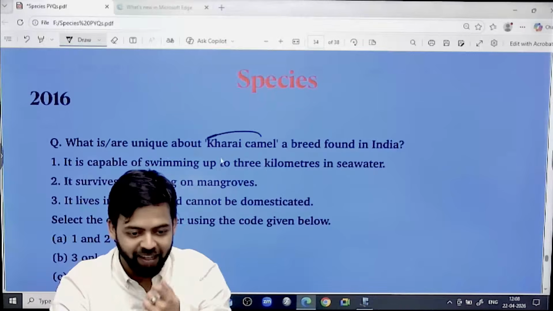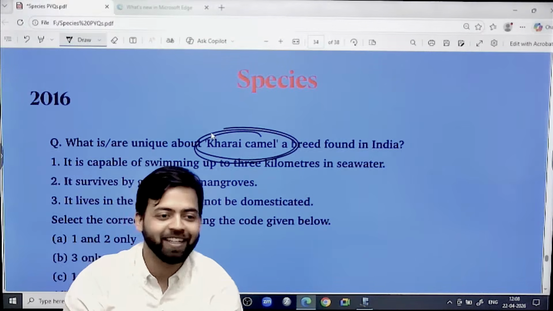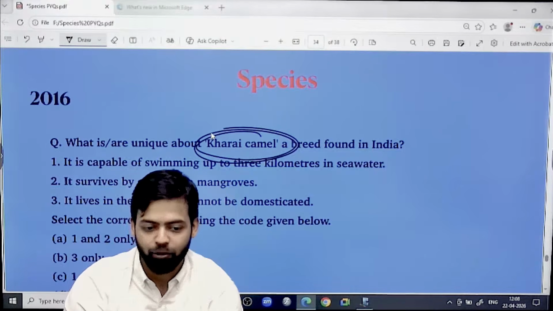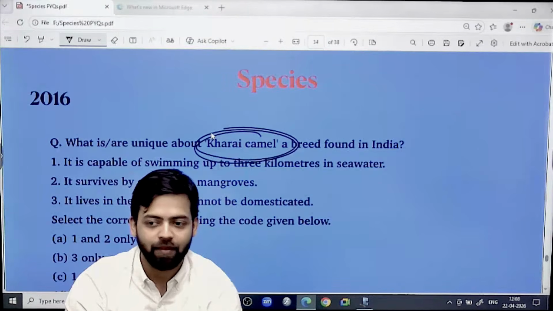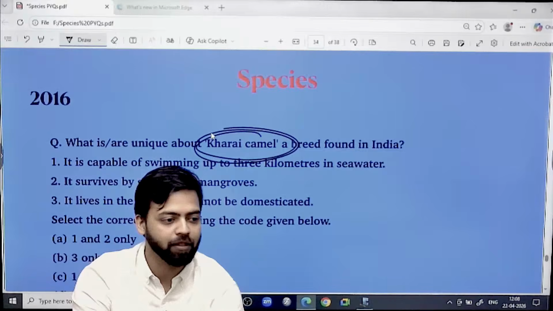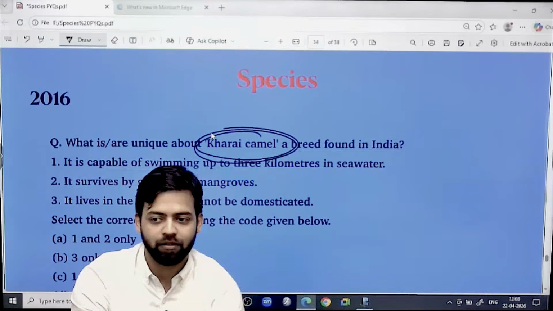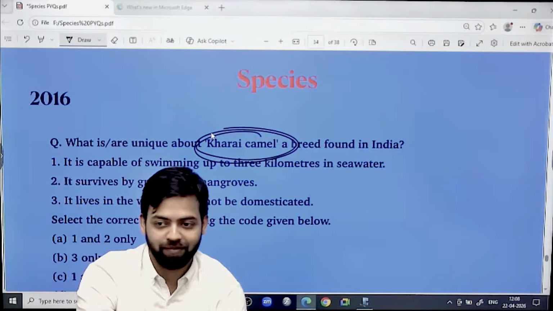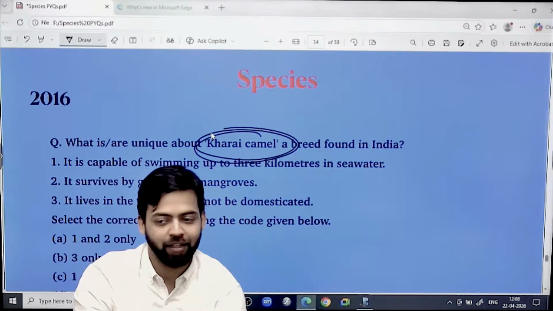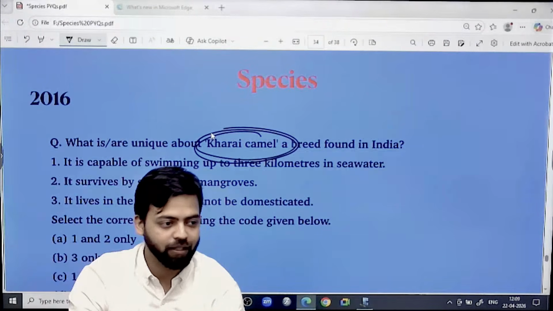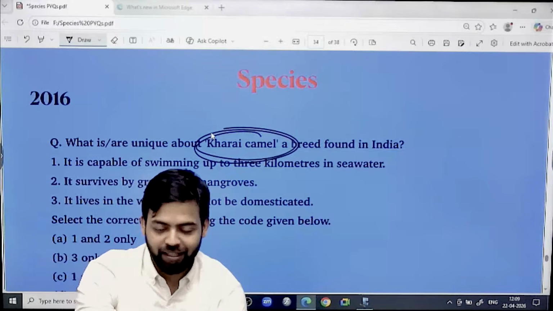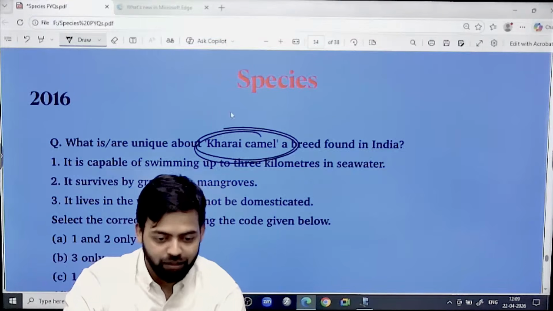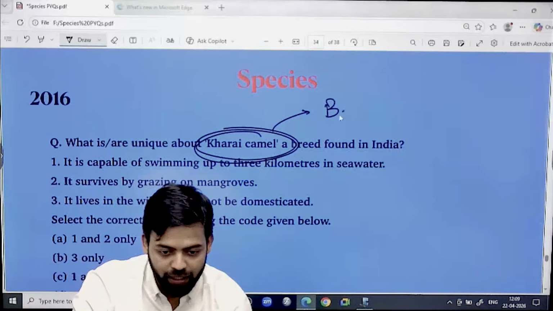One was this. Kharai camel. He has talked extensively in his stand-up about the Kharai camel: where can we find it? Have you heard of this camel? How many of you have heard of the Kharai camel? Rest of you haven't heard of this? This is such a camel which can swim in water. Otherwise, camels are found in desert regions, right? This can swim in water. It eats mangrove. It is in the news because of Banni grassland.